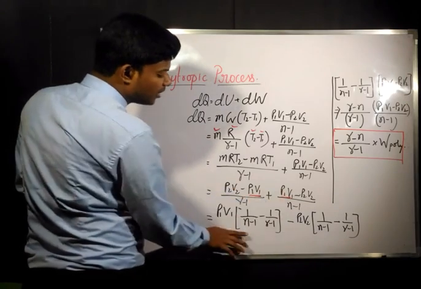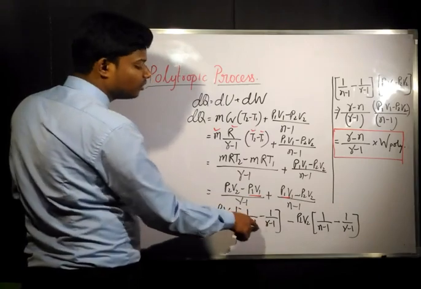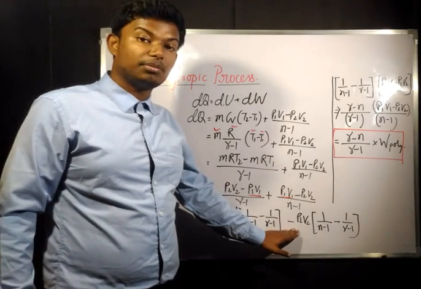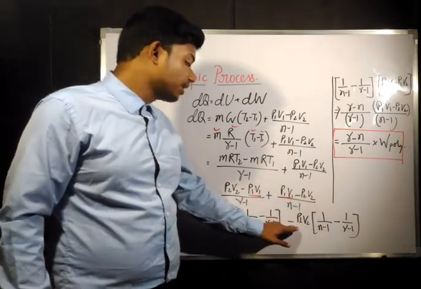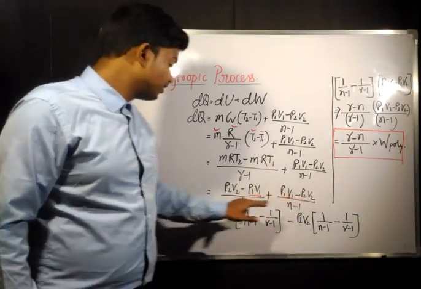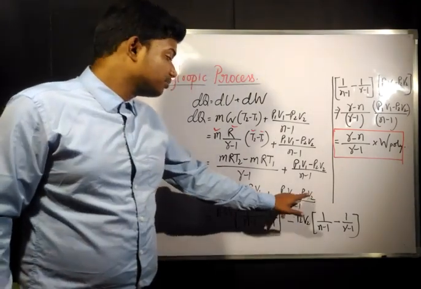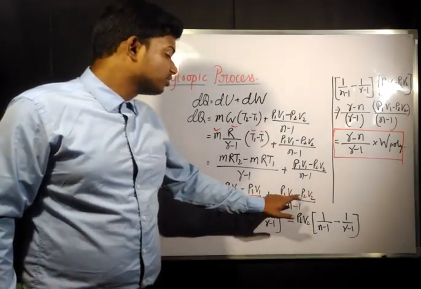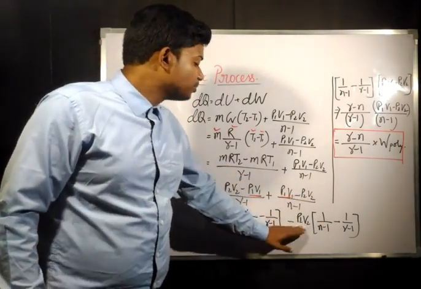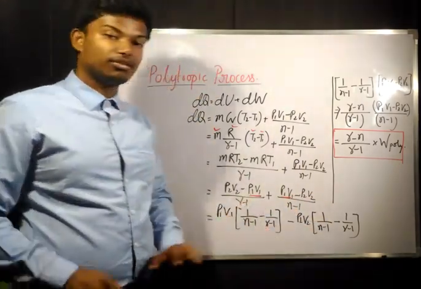Because the negative sign is here, we are taking it after n minus 1. Now here we have taken minus common before taking common P2 V2. If you take minus common, this negative will become positive and this positive will become negative. So we are again taking minus P2 V2 common, and the first term will be 1 by (n minus 1) and minus 1 by (gamma minus 1).